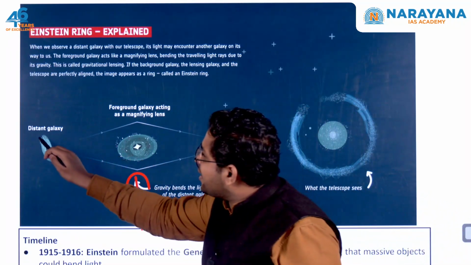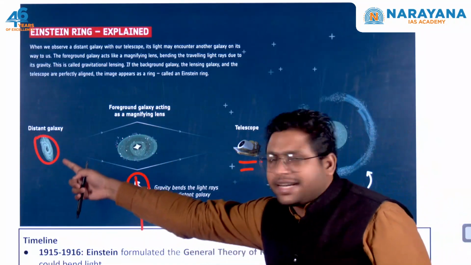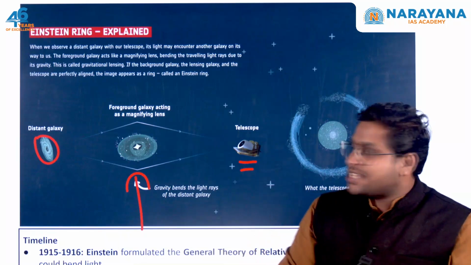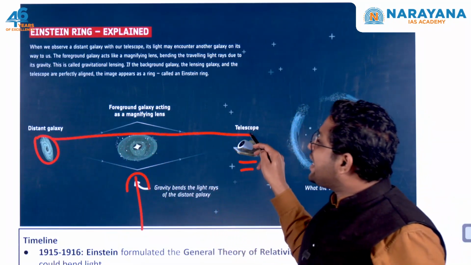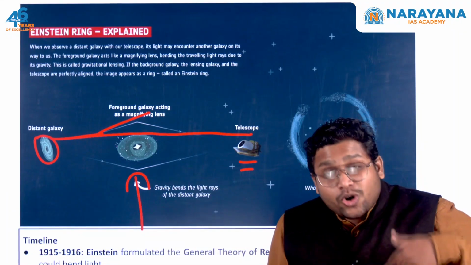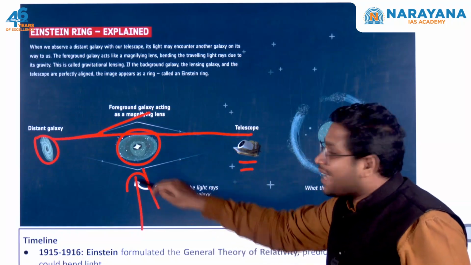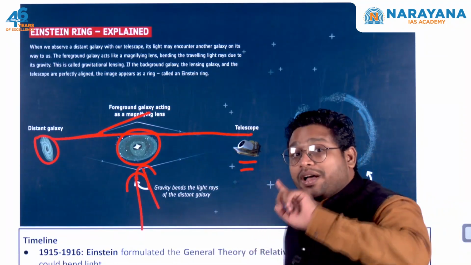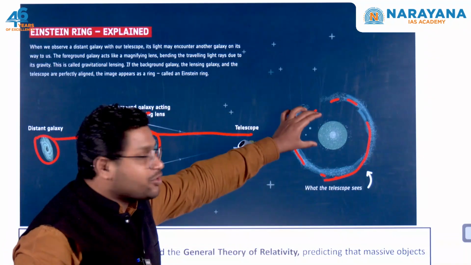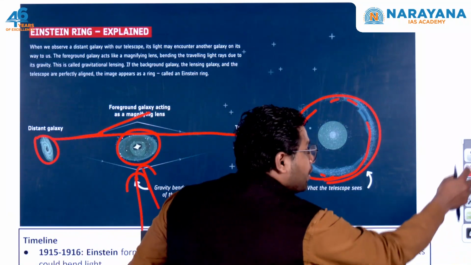Now we want to take an image using this telescope. But there is another galaxy far away and some light is coming from that galaxy. But because this gravitational lensing takes place, this light does not travel in a straight line, rather it bends a little bit. Now because it bends, we do not see the exact image of this galaxy on the telescope. Rather, we see some additional layer over here. So this is the image of the galaxy we are getting in the telescope, and we see additional stuff over here.